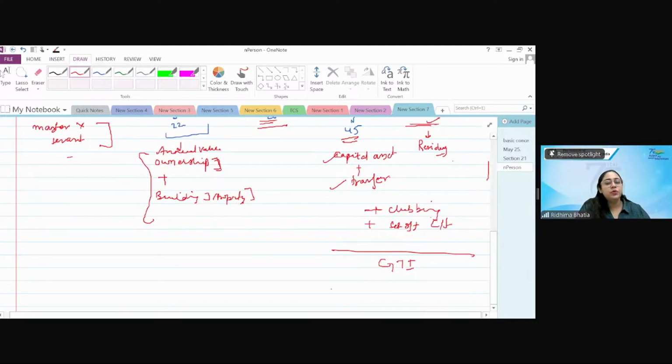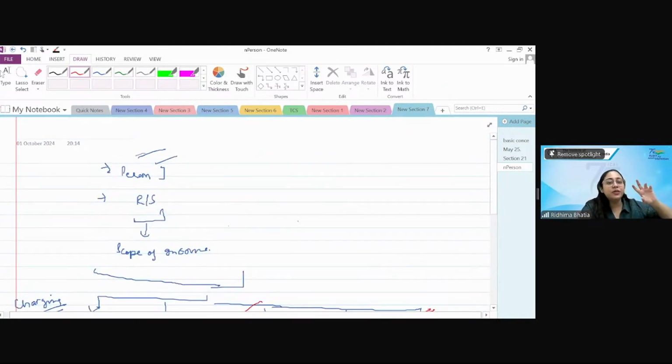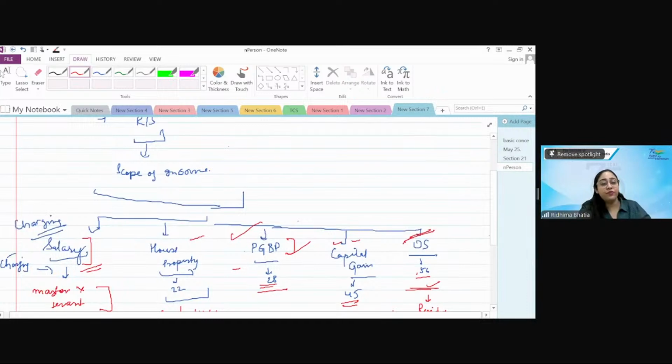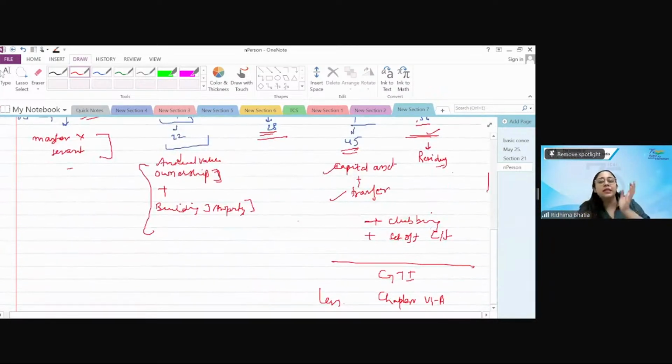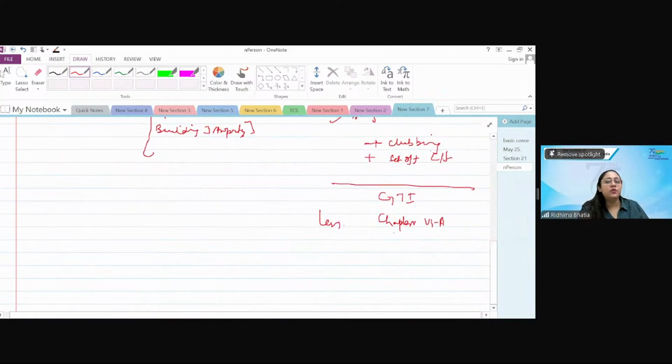From gross total income, you will give the impact of chapter 6A. So if you see your Income Tax Act, the Bare Act, that is also going in this chronology. First, they're telling you about the basic concepts, then the residential status, then the scope of income. The Act is also running like this. Flipping of pages is in this order only. Then they cover one after another heads of income. Then they cover your set off, carry forward and clubbing. And then they cover your chapter 6A, which is your deductions.